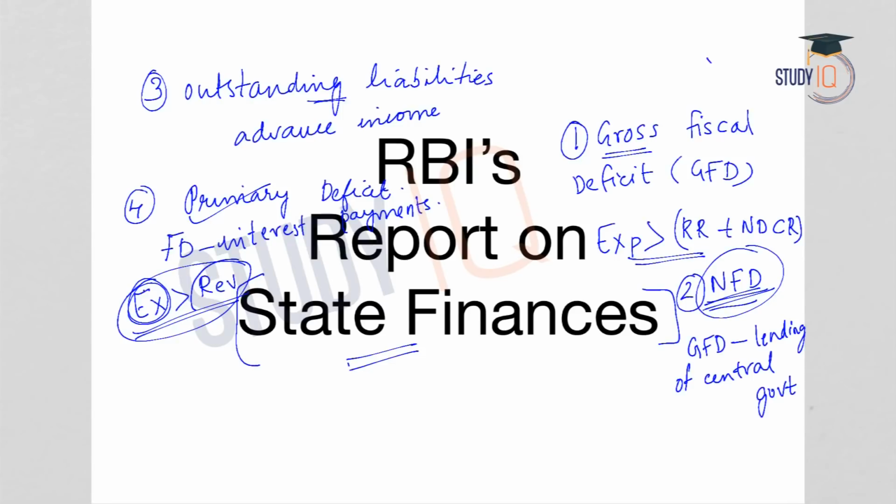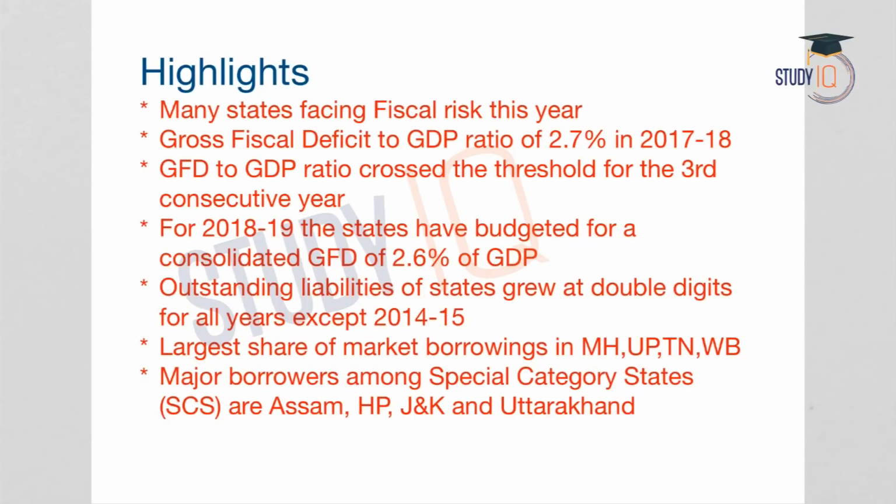Now moving on to the topic. Let us see what are the highlights of the Reserve Bank of India's report on state finances. The first one: the Reserve Bank of India has warned that many states may face fiscal risk this year. So what is meant by fiscal risk? It means the fiscal deficit of the states will go up, and after crossing a certain limit, this fiscal deficit will become a risk, which means the repayment or managing of this fiscal deficit would be difficult. So many states would be facing this risk, which means the fiscal deficit of the states will go up, and this would be beyond the managerial capacity of the states. So that is the first highlight.